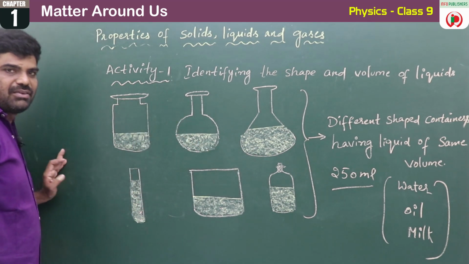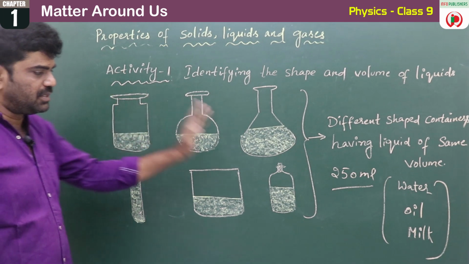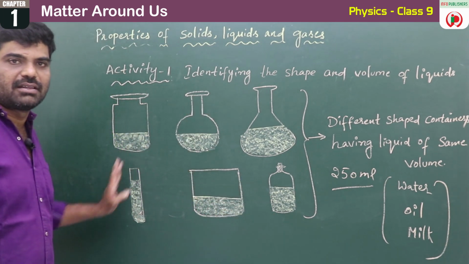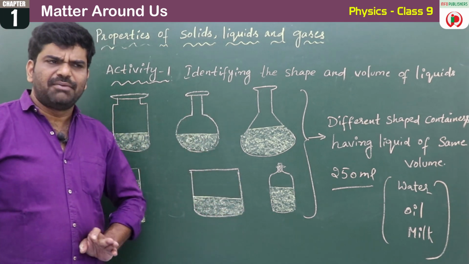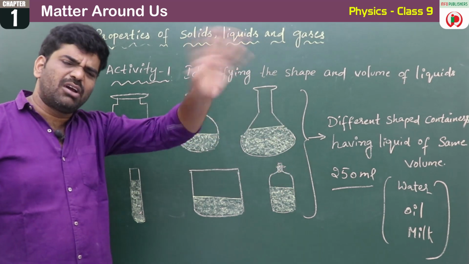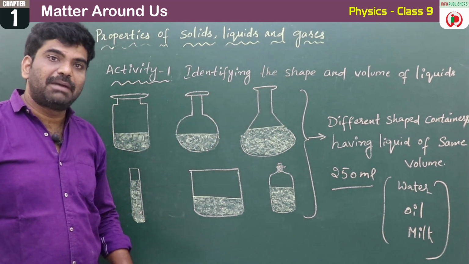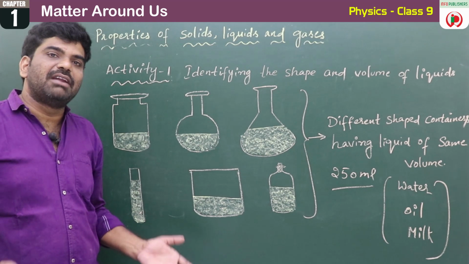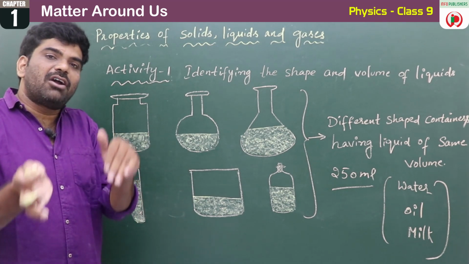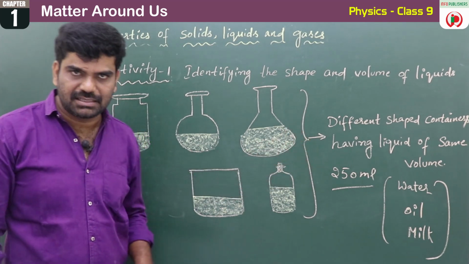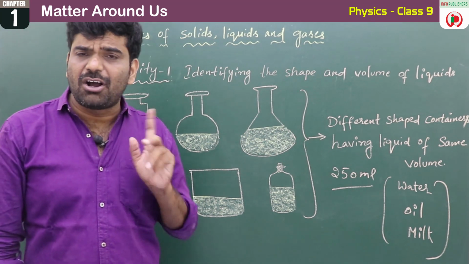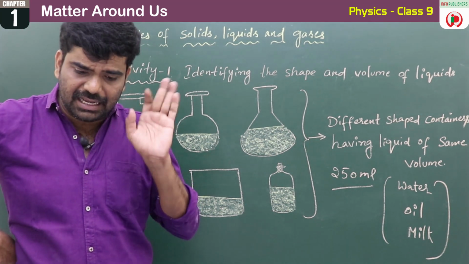See the shape of the first one, the sixth one, the fourth one, the third one, the second one. We have taken the same volume, but the shapes are different. That means these liquids occupy the shape of the container.